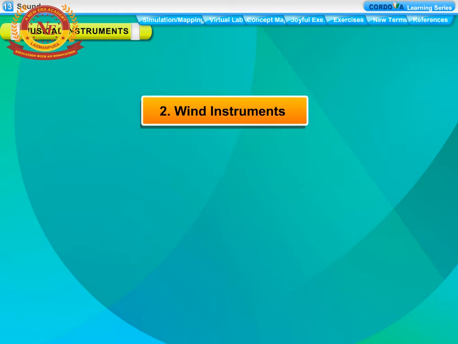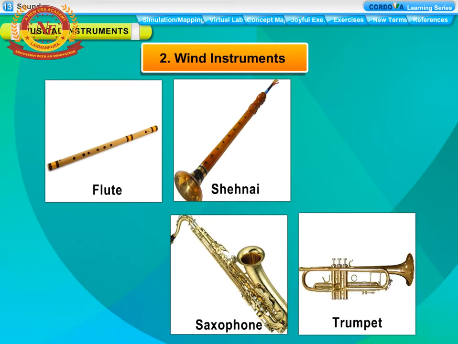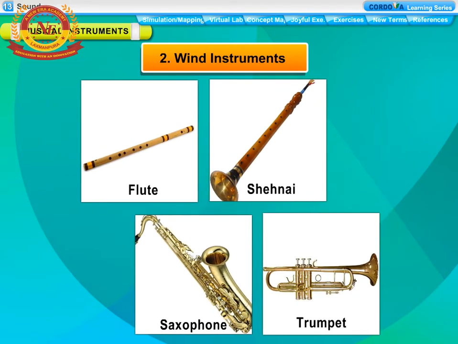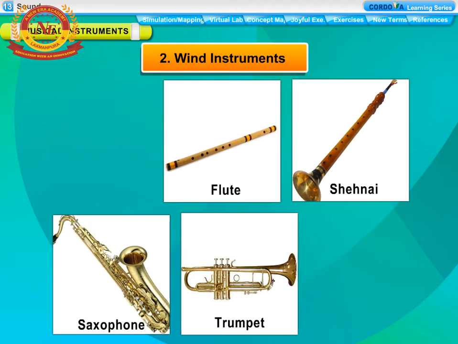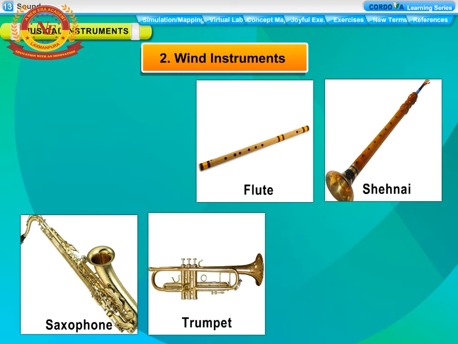Wind instruments. These musical instruments are generally made in the form of pipes. When we blow air into them, the column of air inside vibrates, producing a note. Flute, shehnai, saxophone, trumpet are some wind instruments. Sound is produced by the vibrating column of air.